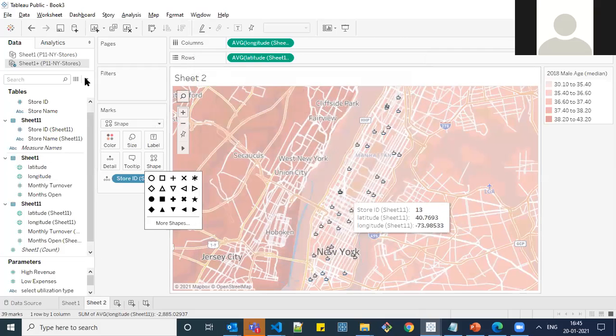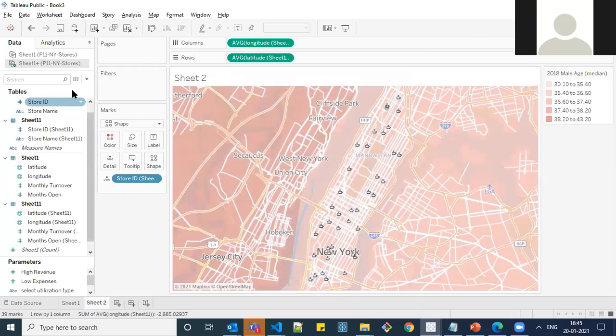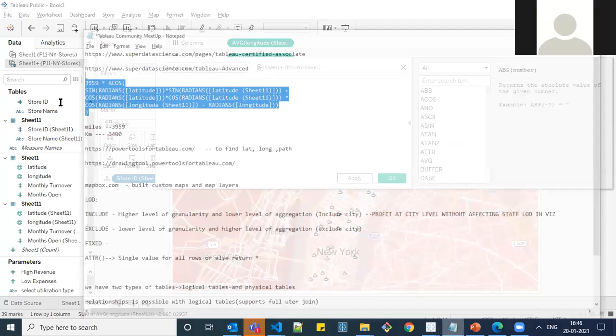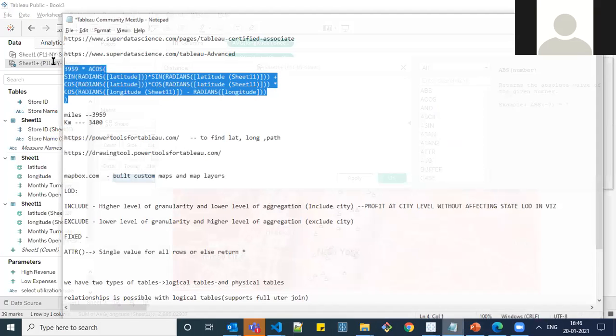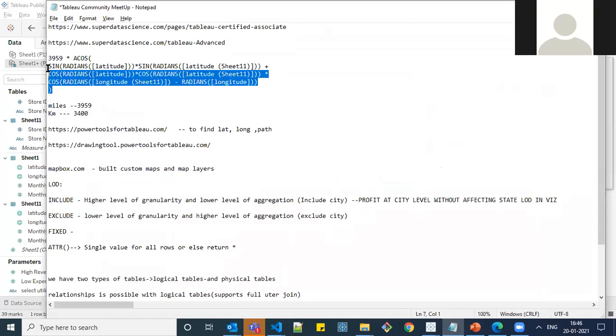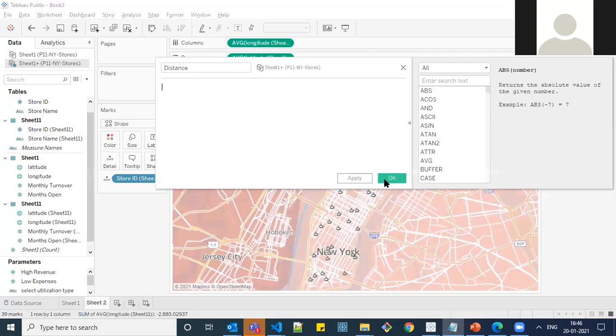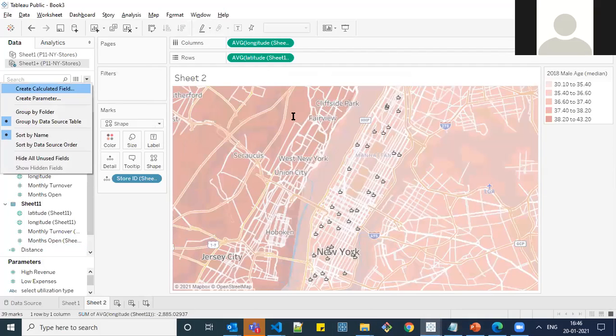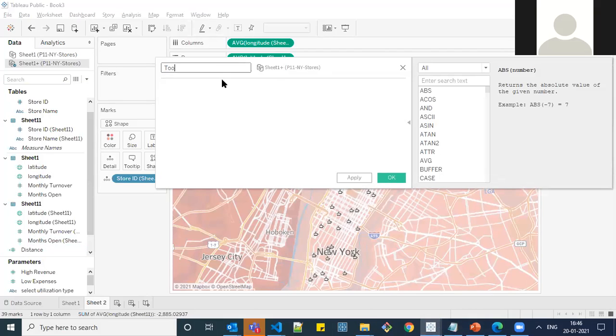And we need to calculate the distance. For that, I am creating a formula, distance. In Google, you can find the formula to calculate the distance. If it is miles, you will be having the 3959, or else if it is based on kilometer, 3440. Since ours is based on 0.5 miles, I'm choosing this formula.